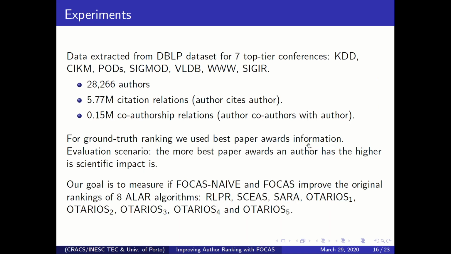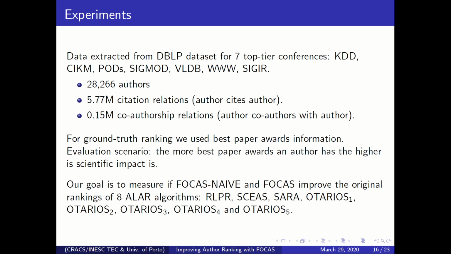Moving into the experiments, to see if our strategies proved to be any good, we created a dataset from the DBLP database. We selected seven top tier conferences from computer science, with their names shown there. This gave us two networks, the co-authorship network and the citation network, each consisting of around 28,000 authors.